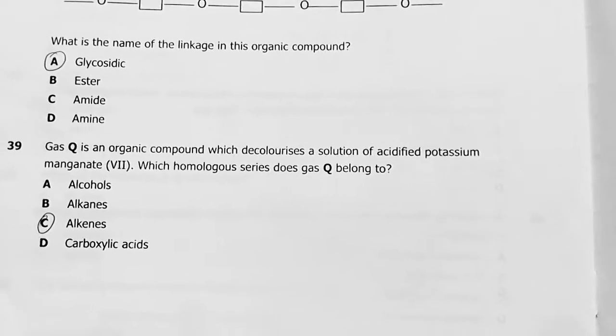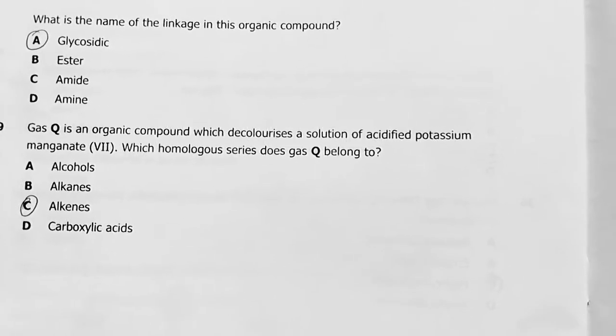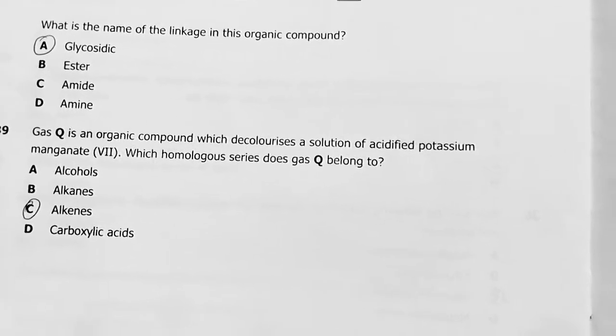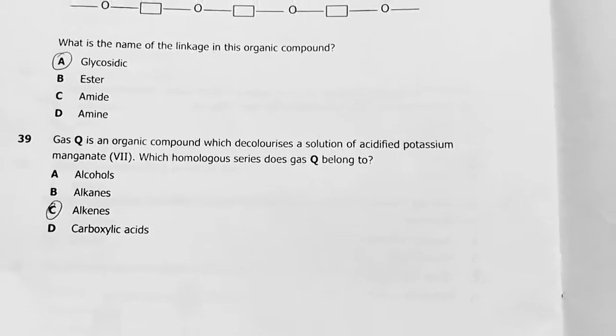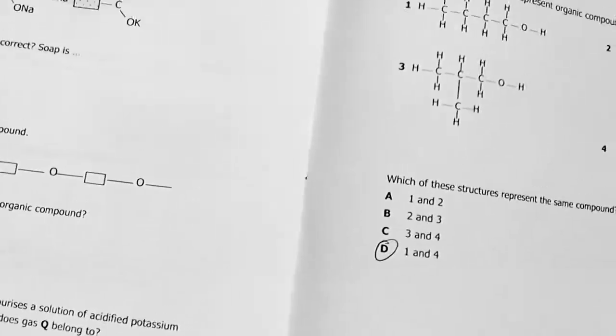39. Gas Q is an organic compound which decolorizes a solution of acidified potassium manganate(VII). Which homologous series does gas Q belong to? Alkenes. I went for alkenes. Okay, alkenes. We can simply check that one out, but I went for alkenes.